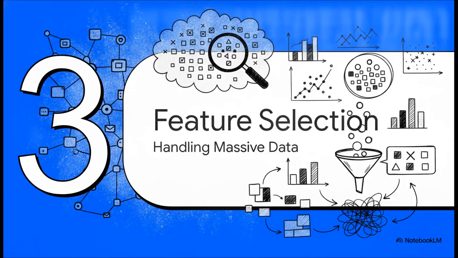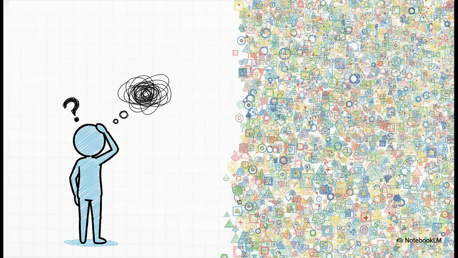All right, Section 3, Smart Feature Selection. Imagine you're tackling a supervised learning problem, and your number of features vastly exceeds your actual number of examples. Maybe you're doing text classification with a massive vocabulary.